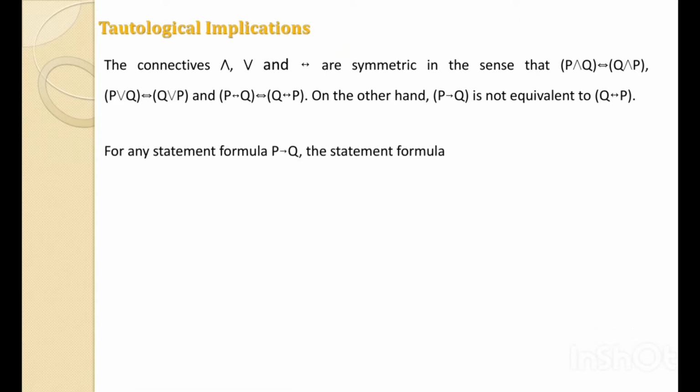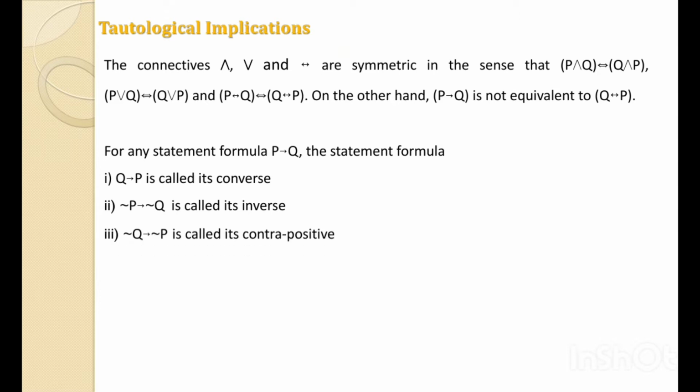For any statement formula P implies Q, the statement formula Q implies P, where we change the order, is called its converse.